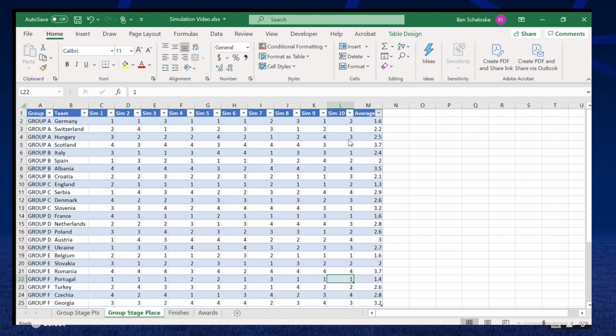And if we go to smallest to largest, this will show who finished the highest on average. It's basically the exact same as the points because, well, if you get more points, you finish higher, but it's not the exact same. As we can see, Romania, Scotland, Albania, that's the same, but Austria move up by 1, who on average actually finished 3rd, but that's because it's very even. As you can see, on average, Poland finished in 2.6, and Netherlands were in 2.8 places on average.